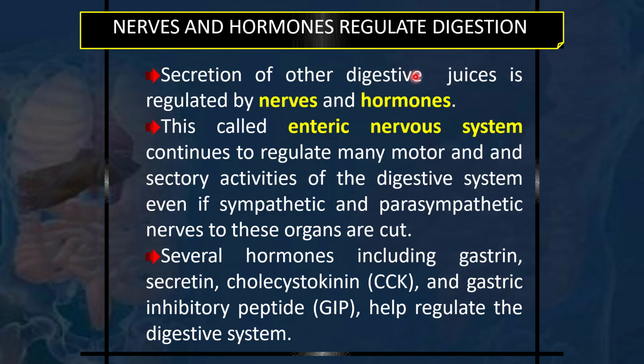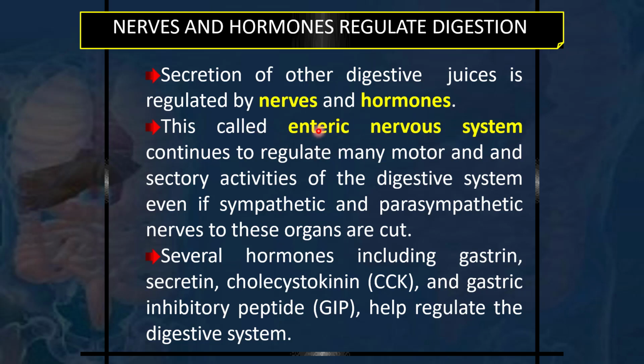So secretion of the digestive juices and enzymes is regulated by nerves and hormones, and the nerves which regulate this GI tract system are called the enteric nervous system. It is part of the main nervous system, but the nerves of the parasympathetic system, especially the vagus nerve, majorly contribute nervous control over the gastrointestinal tract. This whole system of nerves is called the enteric nervous system.